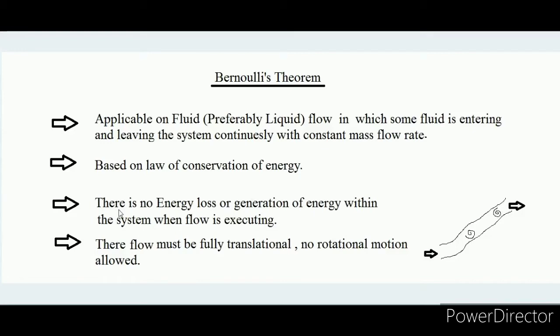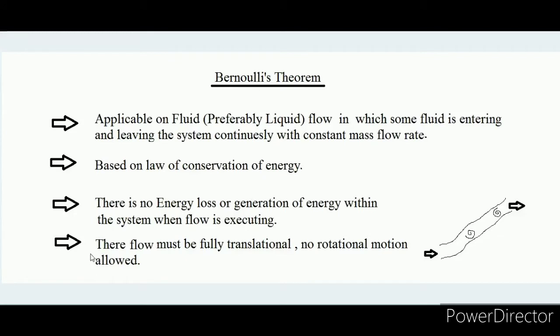The third condition for applicability of Bernoulli's theorem is that there must be no energy loss or generation of energy within the system when flow is executed. Means when the fluid is flowing through the system, there must be no loss of energy or any development or generation of energy inside the system. Then only we can apply Bernoulli's theorem. All those factors which lead to loss of energy, and all those which lead to generation of energy inside the system, must be absent when we are applying Bernoulli's theorem.